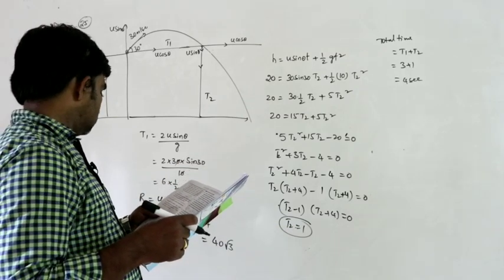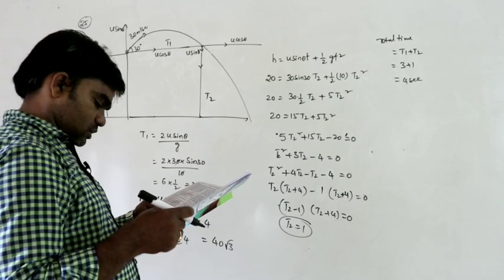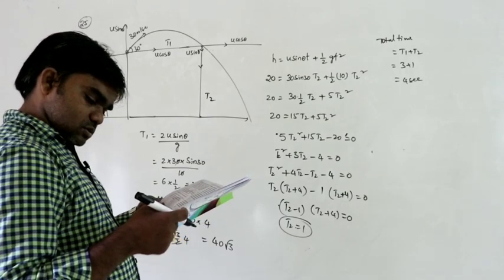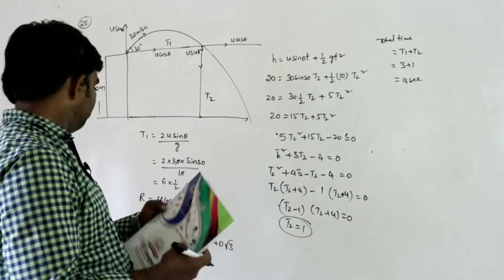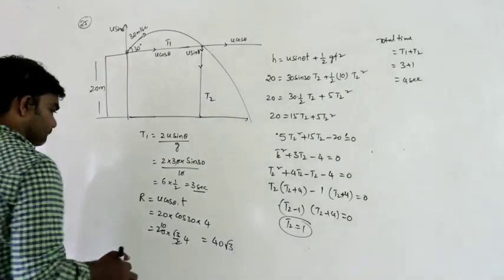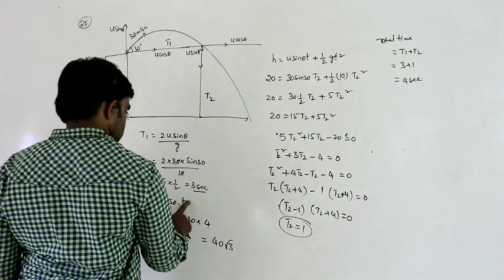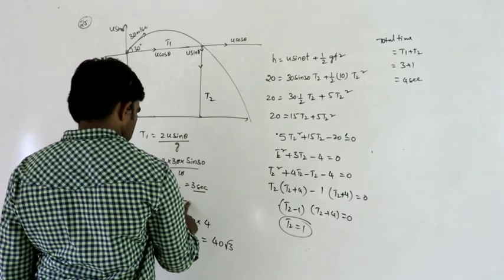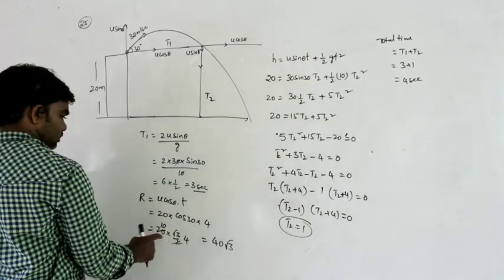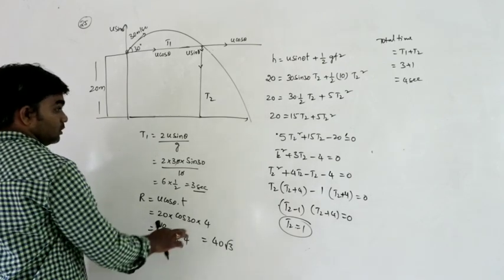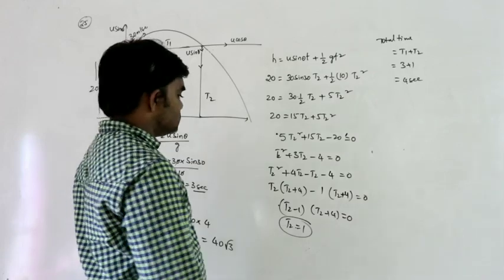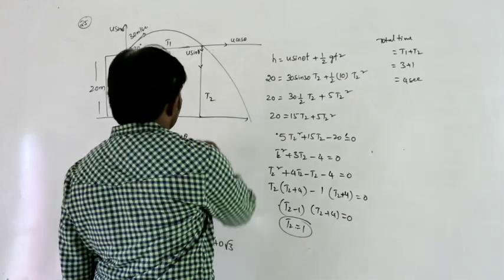Three plus 1. 40 root 3 only. 25. Fourth option, 60 root 3. This is 3. 20 into cos 30, root 3 by 2. 10, 40 root 3. 30 root 3 plus. Here it is considered as 1.